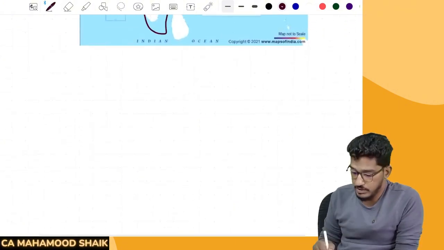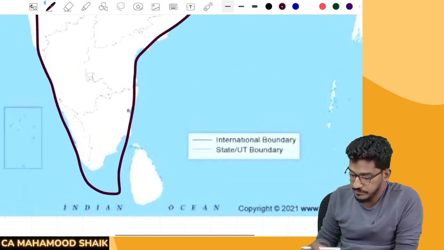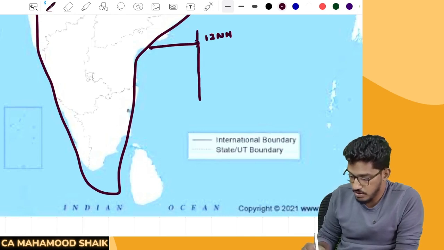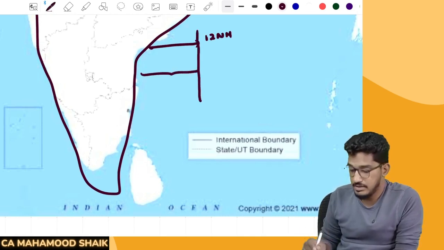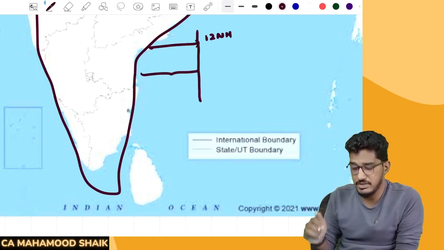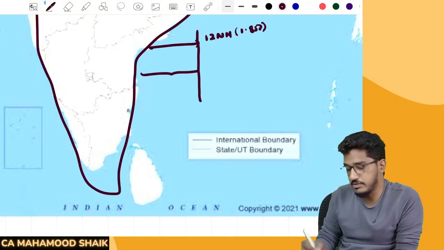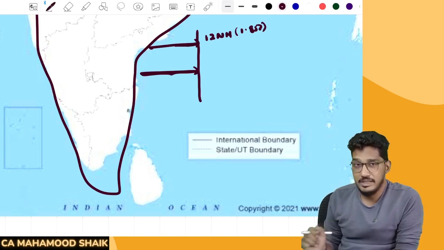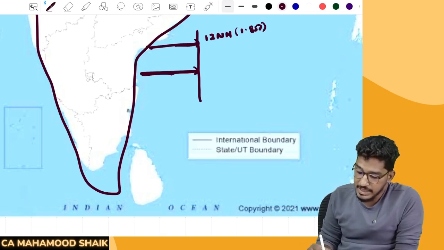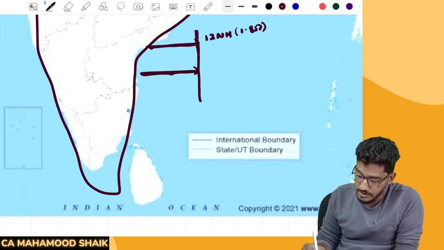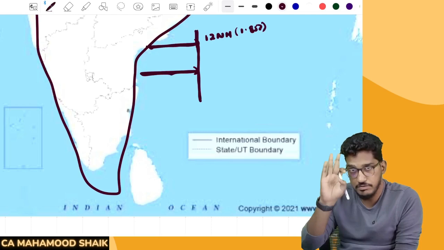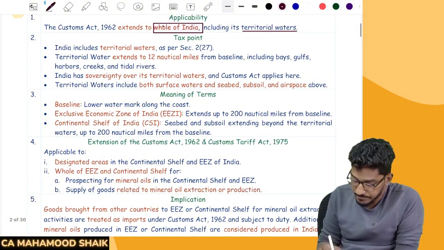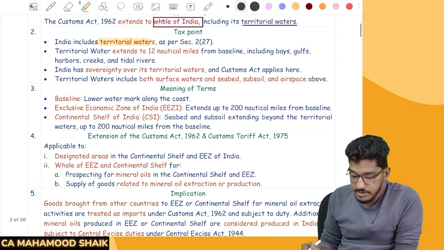Sir, now what is territorial waters? They say from the coastal line, if you go up to 12 nautical miles, all that water we call territorial waters. More or less the same thing we have seen in GST. See, 1 nautical mile is equal to 1.852 kilometers. So from the coastal line, if you go up to 12 nautical miles, that I call territorial waters. So India will include these territorial waters. Even up to these 12 nautical miles will fall under the India definition only. Now, they have defined the term territorial waters. India includes territorial waters. Now, what is territorial waters?